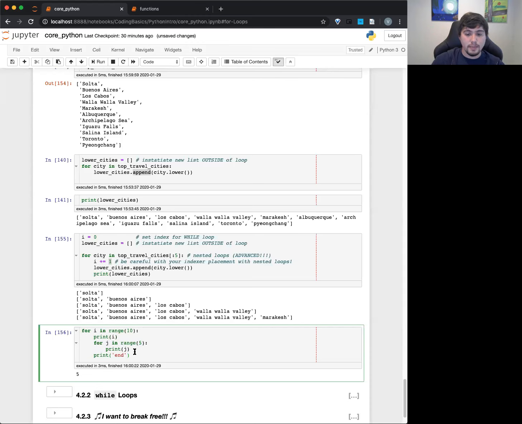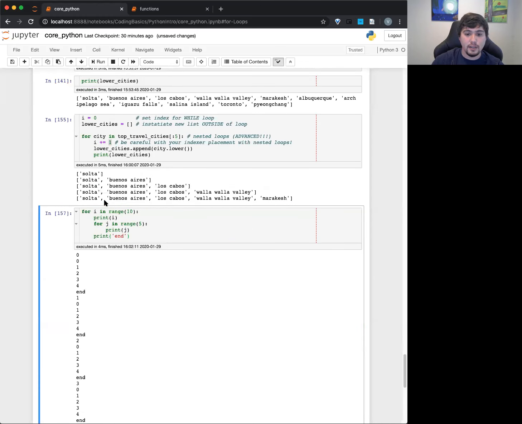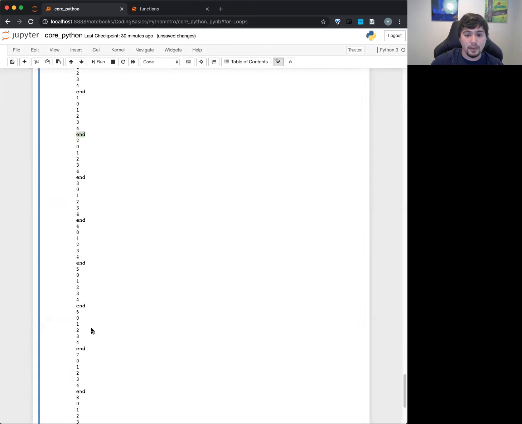So you'll see this now. It's basically running 2 loops in there. So you can see here 0, which is this i, and then j, 0, 1, 2, 3, 4, end. It ends right here, goes back up. i says, hey, range 10, give me another one. And range 10 gives it the number 1. And then it says, okay, print the number 1. And then for this part, it's going to do 0, 1, 2, 3, 4. Basically it keeps looping, looping, looping, and then prints end, and so on. So you can see here a little bit, it'll go all the way up to 9.